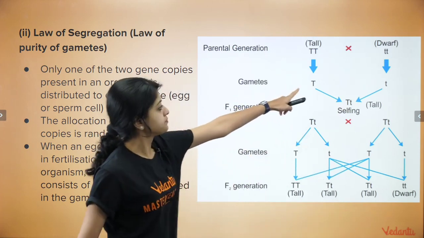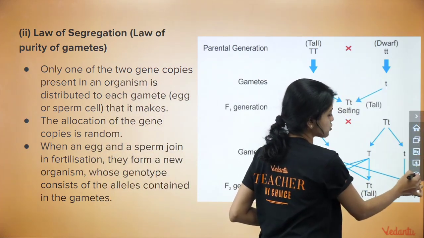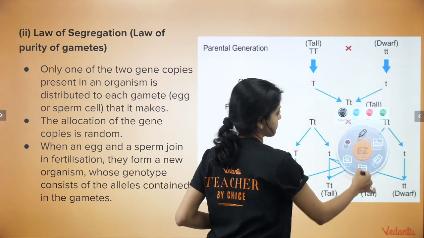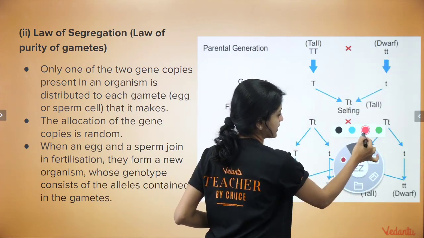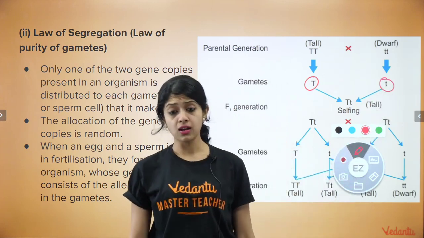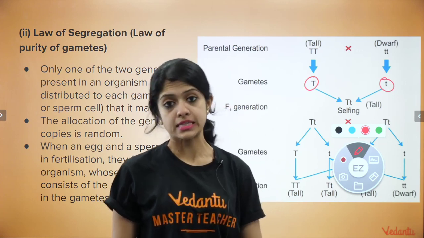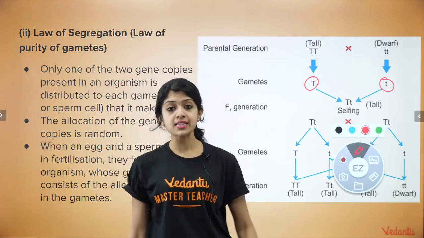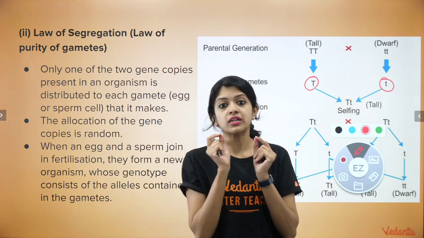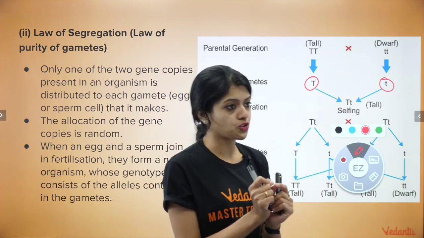As you can see here, these are the gametes in this case, right? In the gametes, you can very well see that there is just one allele. But what if it was a dihybrid cross? How would you write the gametes for a dihybrid cross? You would write one allele from each gene. Okay? Yes, the PDF will be available to you.